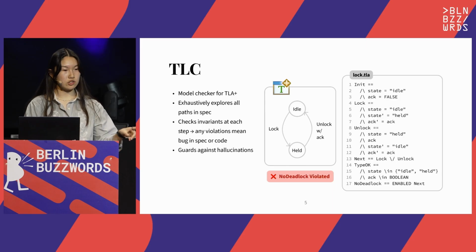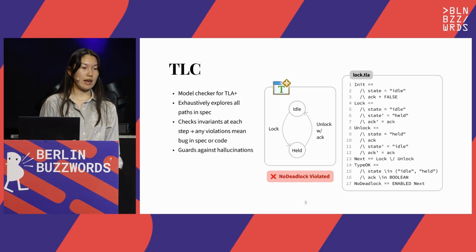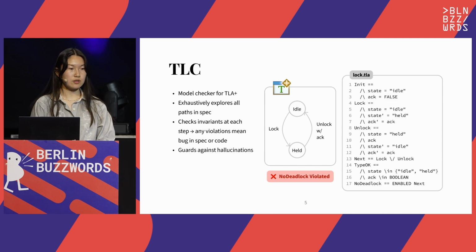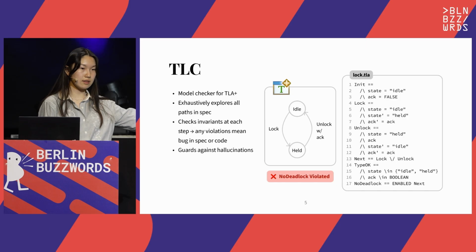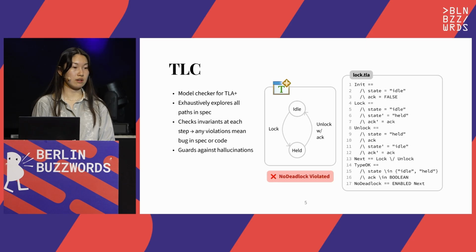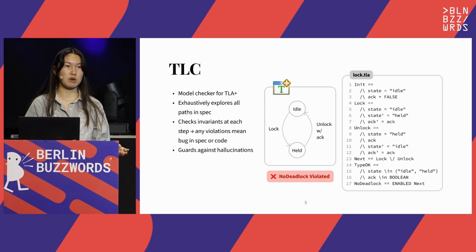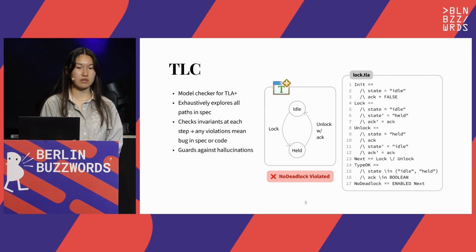So here, note that when we initialize our state on this first Init action, on line 3, we have set ack to false. And yet, in our unlock action on line 8, we require that we have the ack. And so when TLC goes to check our spec, we'll find that the no deadlock invariant is violated, because when we go into the held state, we're never able to ack and we're never able to unlock again. So TLC will show that our invariant has failed. TLC is helpful for pinpointing issues like this. This is a simple example, but imagine more complex interleavings where we might not be able to think of all the combinations of actions that might happen, which is why TLC is so powerful.